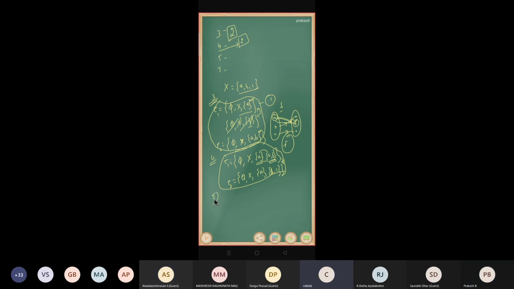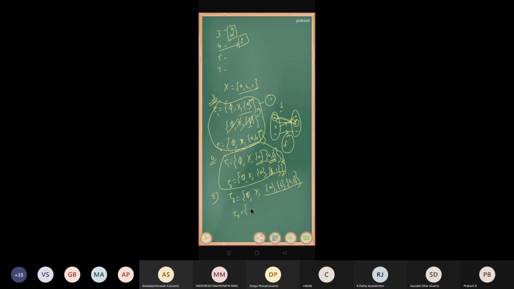Now the 5 elements. Here, phi, X. So we need to add 3 more elements. What are those? Singleton A, singleton B, and then A comma B we can take, because the union must be in there, right? So this is one possible.